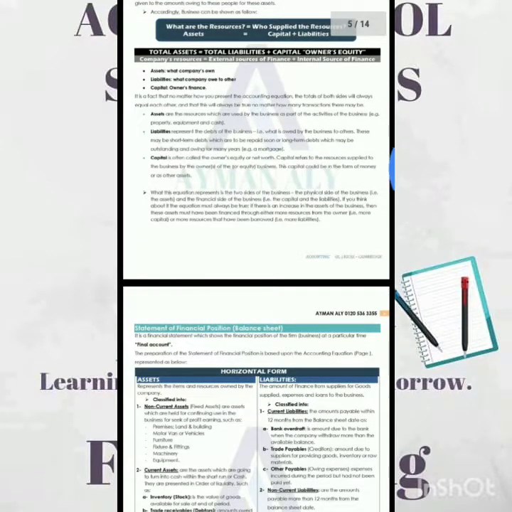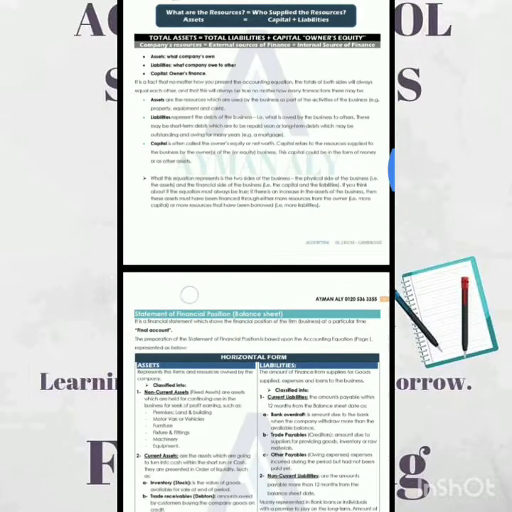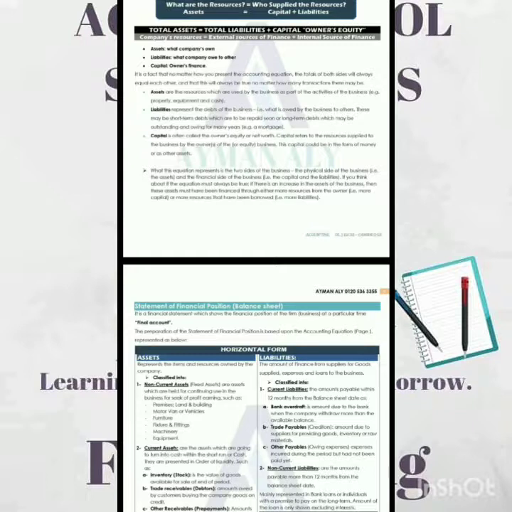Okay, what about liabilities? Liabilities represent the debts of the business, the debts to suppliers or other parties who are engaging with the business for its activities, such as suppliers and bank loans. These are all considered liabilities. The last one is capital, which is called owner's equity, and refers to the resources supplied by the business owners. When we talk about the business owners and their activities in the business, we are talking about the capital.